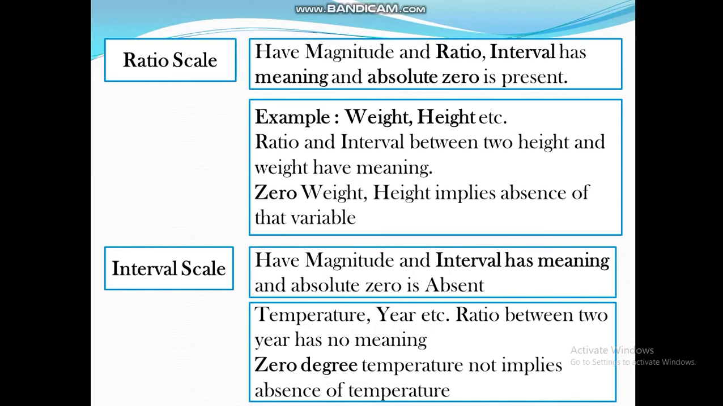In this scale the ratio between two years has no meaning. The ratio between 2020 and 2021 does not have any meaning. But the difference, that is the interval between 2020 and 2010, has some meaning. And zero degree temperature does not imply the absence of temperature. We still have temperature, but it is very low. So this is an example of a variable measured in interval scale.